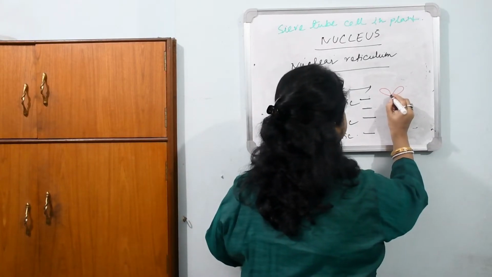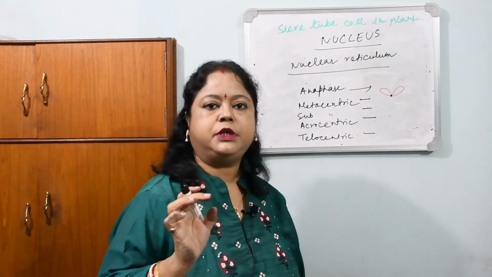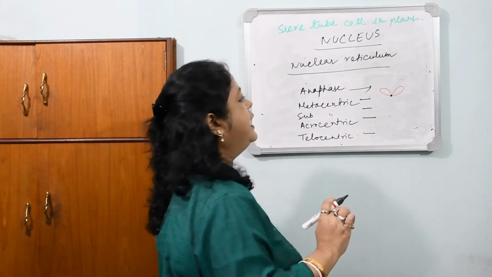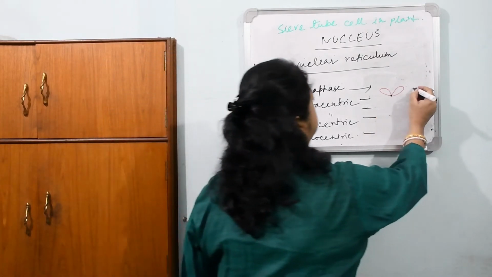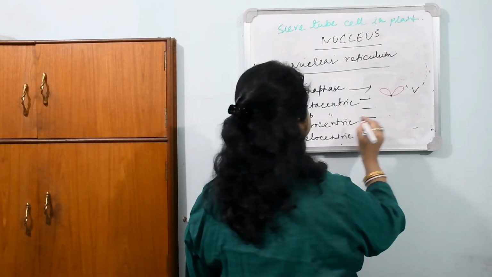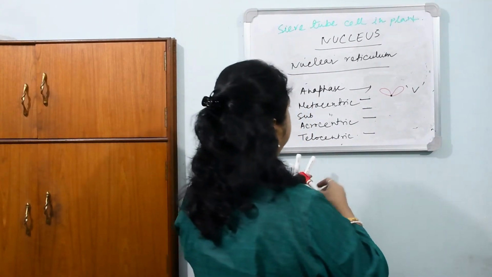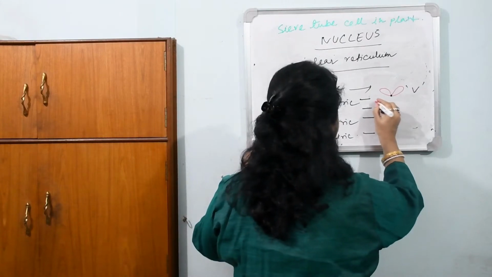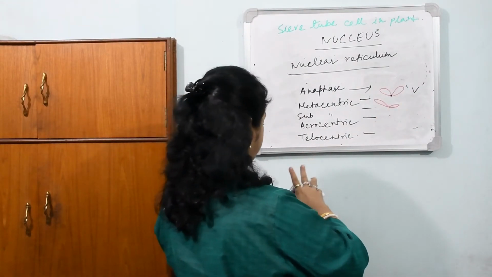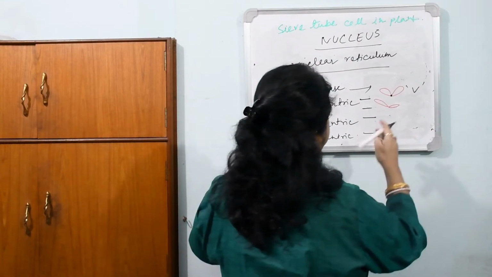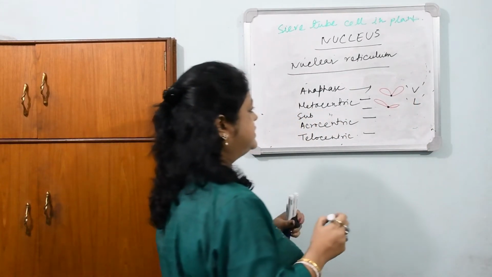This is the centromere. If the centromere is at the center and the two arms are equal, then it's known as metacentric, and during the movement, it will take the shape of V. Then submetacentric has one arm longer than the other, and during chromosomal movement, it will take the shape of L.